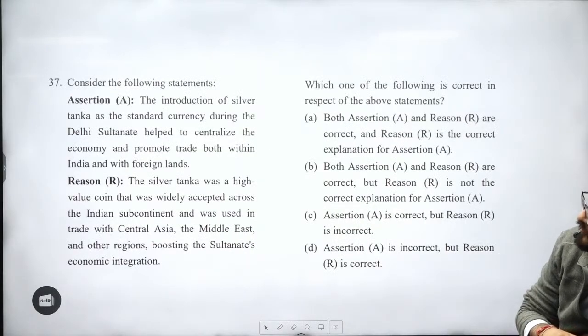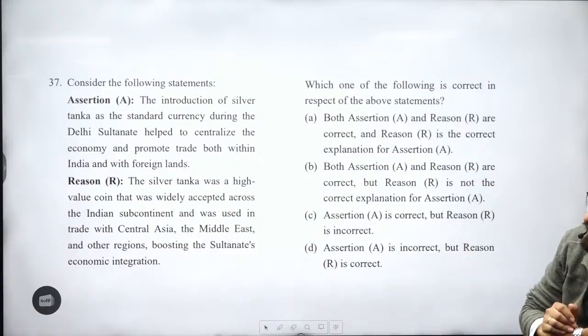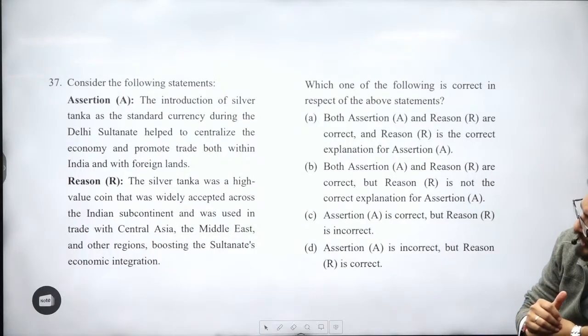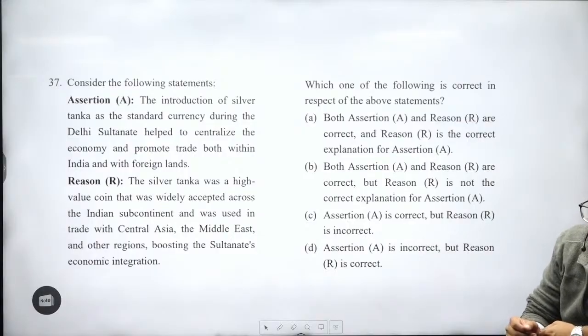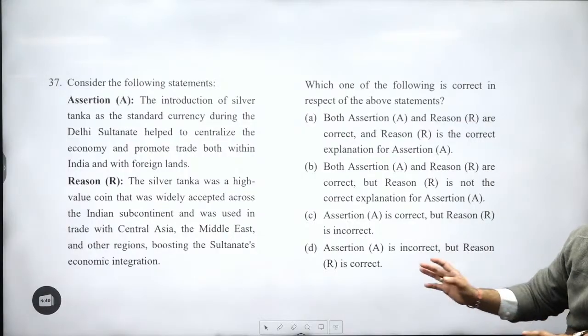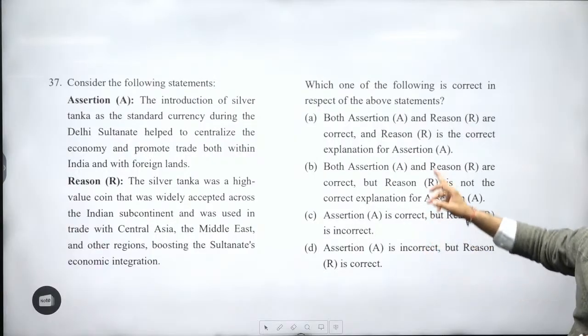37. The introduction of silver tanka as the standard currency during Sultanate period helped to centralize economy and promote trade, both within and foreign goods. Right, wrong? Right. Silver tanka was a high value coin that was widely accepted across the Indian subcontinent and was used in trade with Central Asia, Middle East Asia and other regions, boosting the Sultanate's economic integration. Easy, right? So answer will be A.